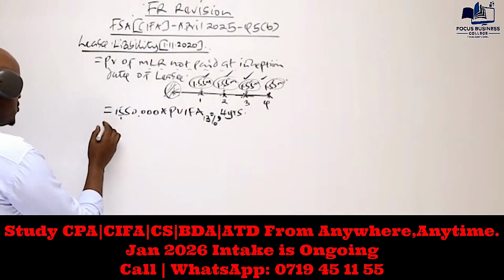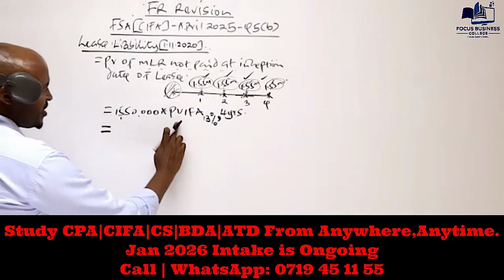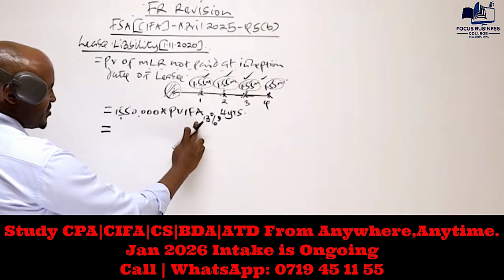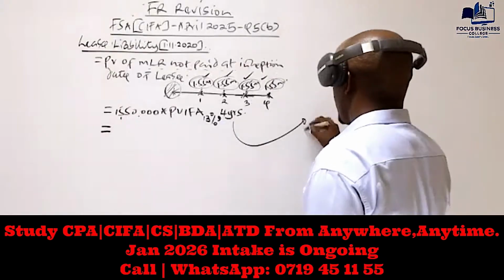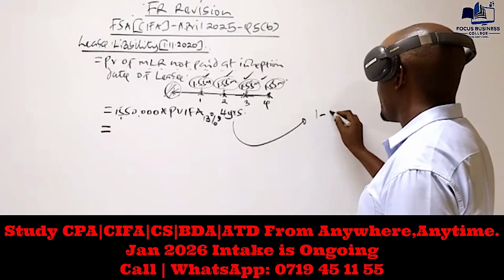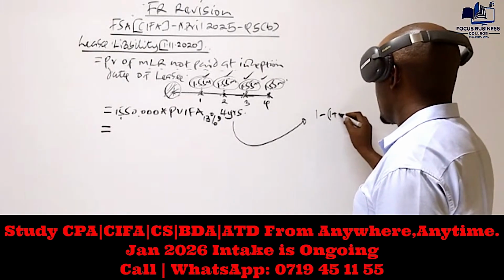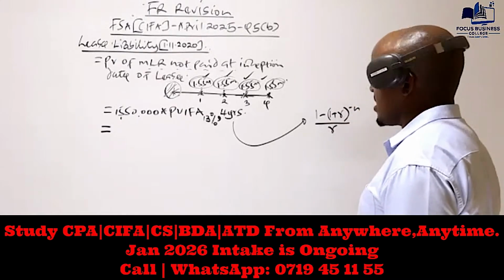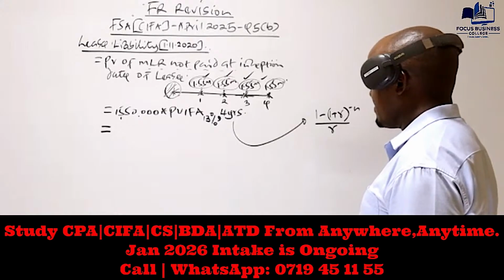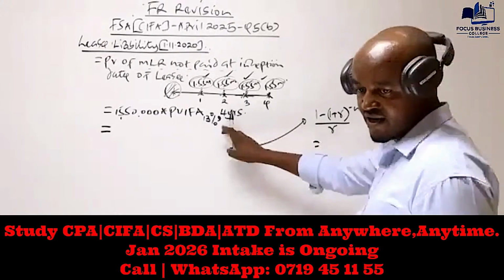So let's work out this. And I think in our case, we already have this value. Remember, we said in case the examiner has not given you this, this is the formula you have to recall: 1 minus (1 plus r) raised to power negative n, and we divide that by r. So that is the formula you need to remember. But I think in our case, we already have this value here.